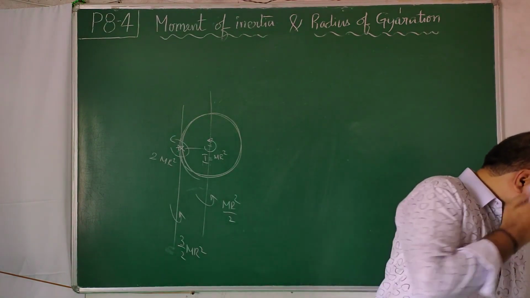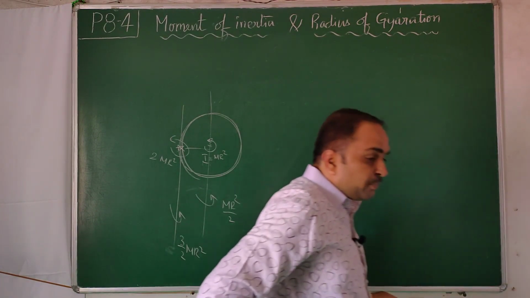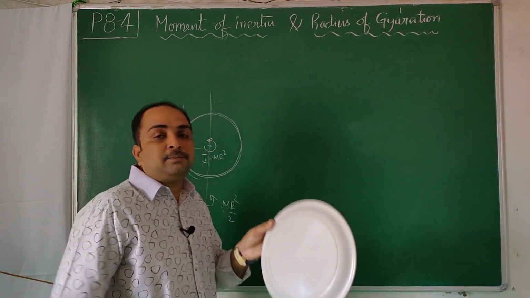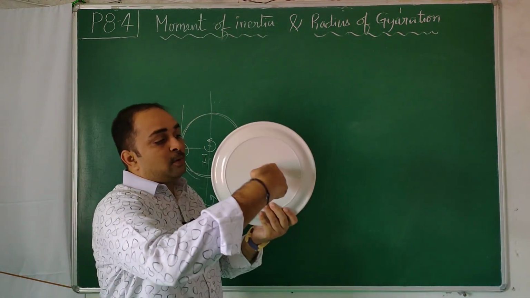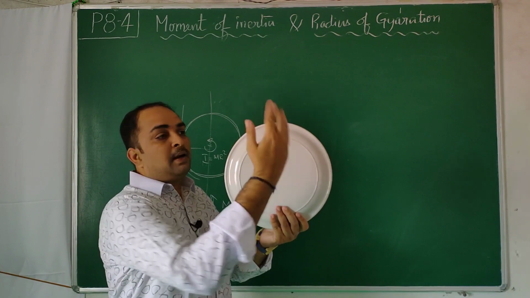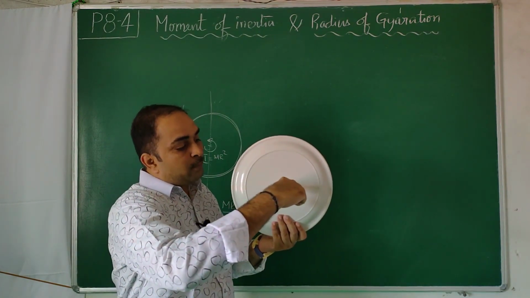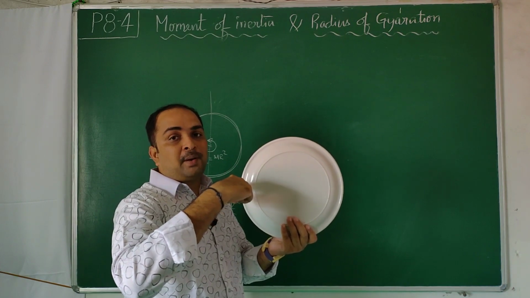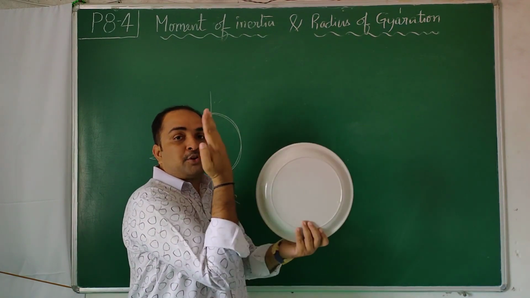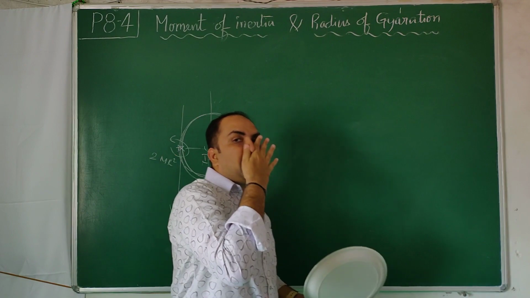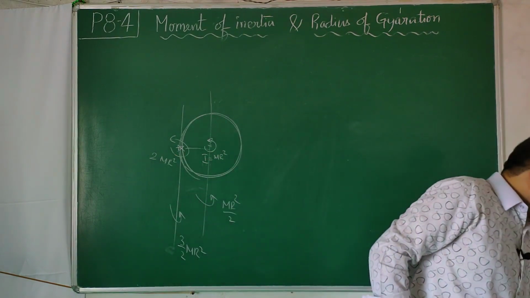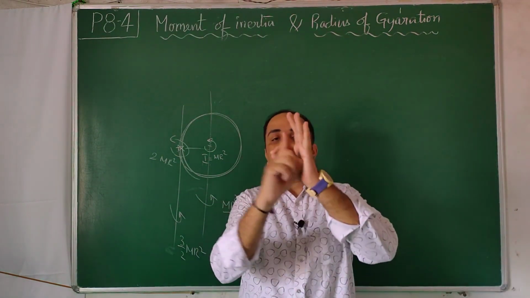And now, in future, not ring, I am talking about disc. About the disc, this will be mr square by 2. The diameter will be half of it, mr square by 4. Mr square by 2, when you shift it here, will become 3 by 2 mr square. Mr square by 4, when you shift it here, will become 5 by 4 mr square. So for the ring and disc, you have to play like this.